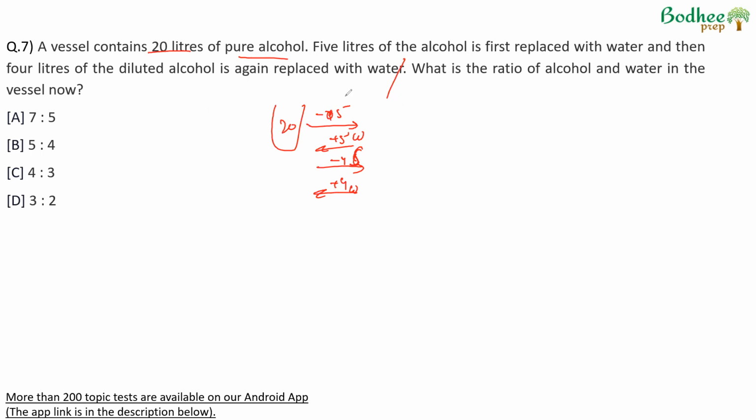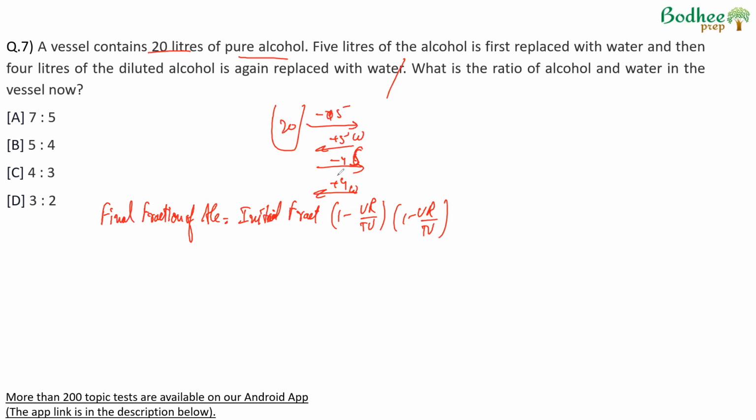Okay. So the final ratio, just applying the formula: final fraction of alcohol is equal to initial fraction of alcohol into 1 minus volume removed upon total volume of the solution, into 1 minus volume removed upon total volume of the solution. Writing the direct formula for removal replacement, the final fraction of alcohol will be, initially it was pure alcohol, so fraction of alcohol was 1 out of 1, into 1 minus 5 liters out of 20 removed, and then 4 liters out of 20 removed.